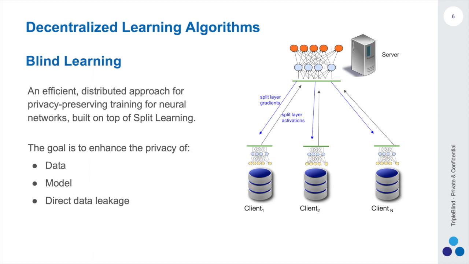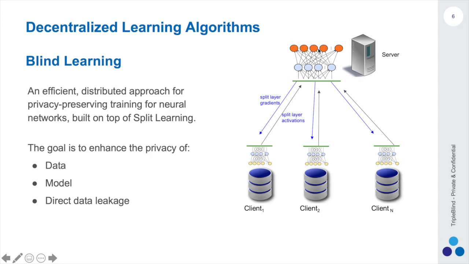To this end, we present our distributed learning protocol called blind learning. The protocol is built on top of split learning and extends its functionality to overcome the challenges of split learning, specifically the data leakage and sequential training. In blind learning, each client receives an identical share of the model and all train in parallel. Smashed data is then sent to the server to complete the forward propagation process.